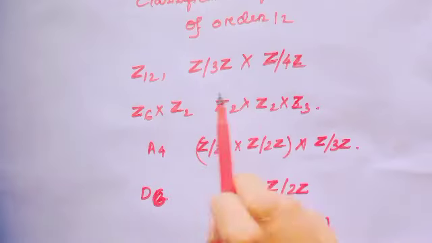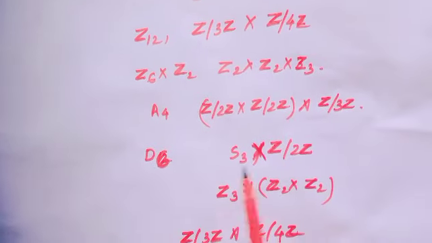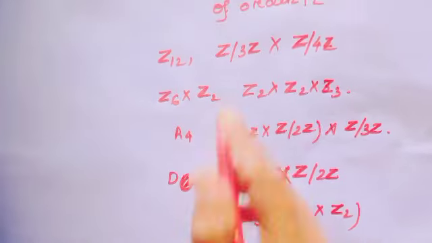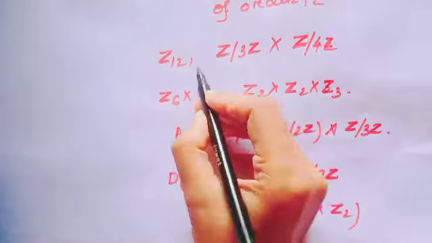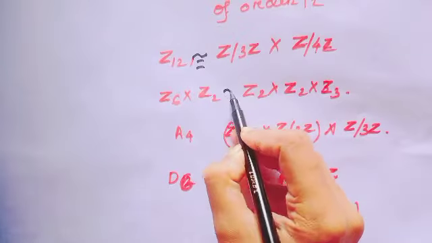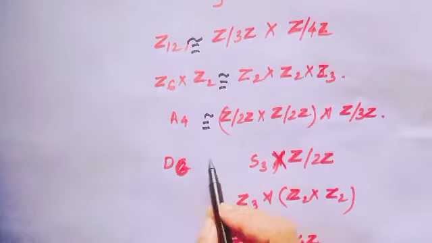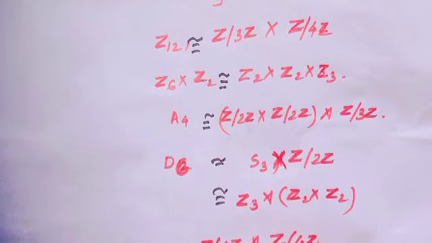There exist 10 groups of order 12, but many of them are the same. Here Z12 is isomorphic to this group, this is isomorphic to this group, and these are also isomorphic to each other.